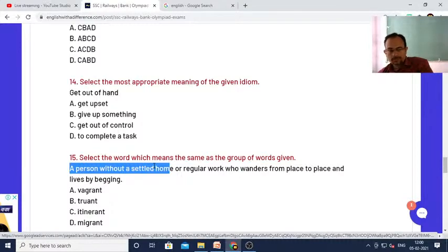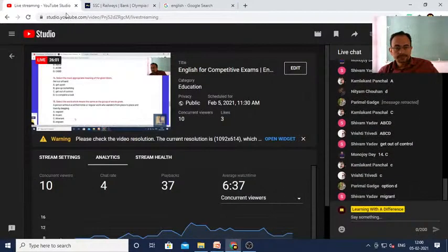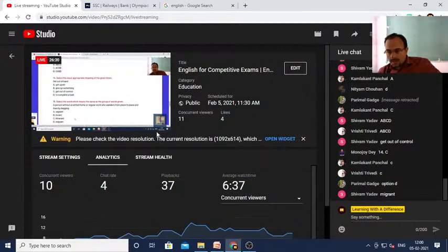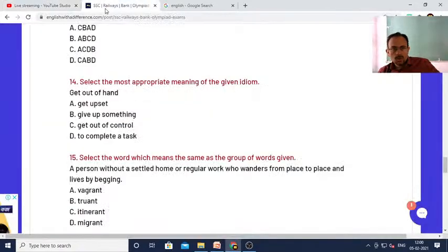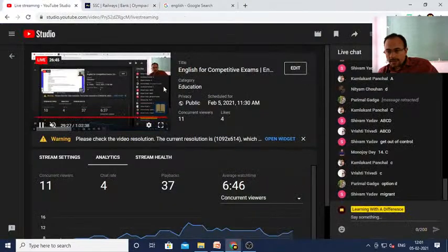What is he called? Is he called vagrant, or truant, or itinerant, or migrant? What do you think should be the answer? You can guess from the context. A person without a settled home or regular work who wanders from place to place and lives by begging. Shivam Yadav, migrant. Very good. So migrant is the correct answer. Okay, so those who have given in favor of migrant, like Parimal has also written migrant.